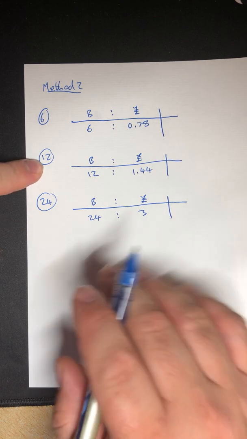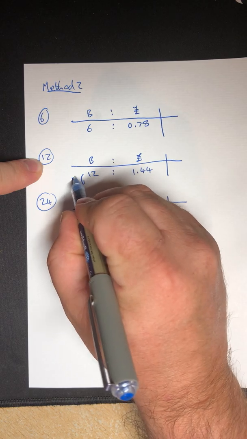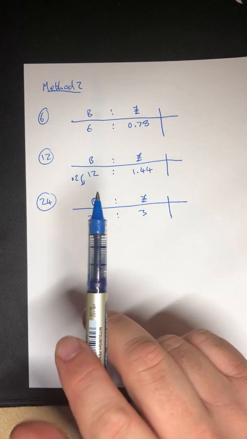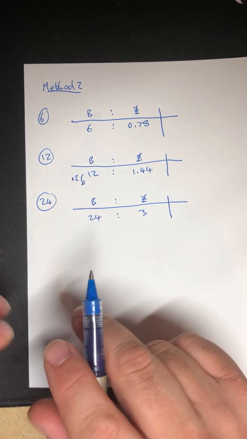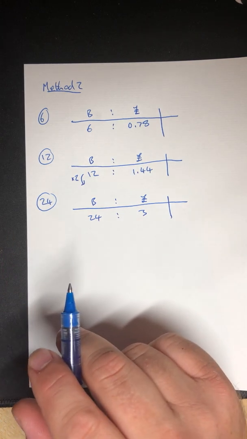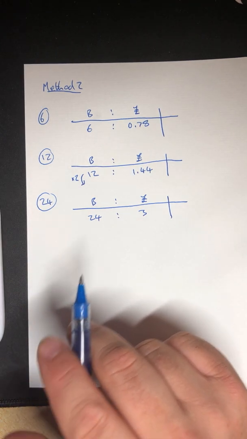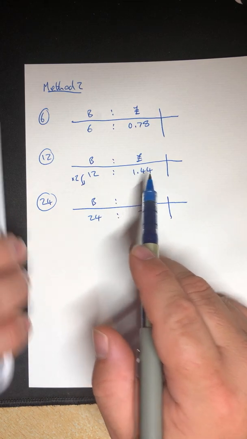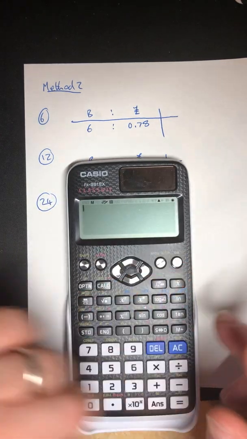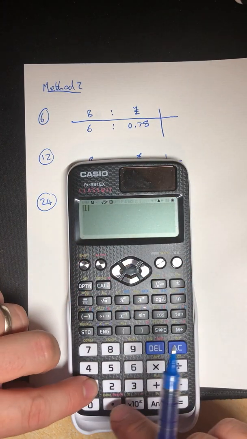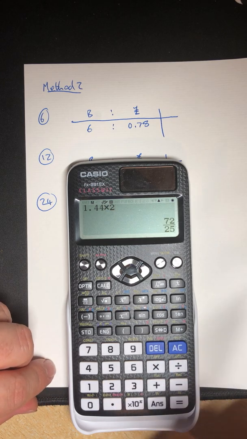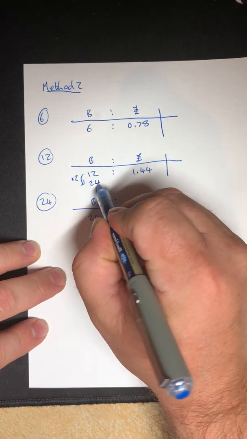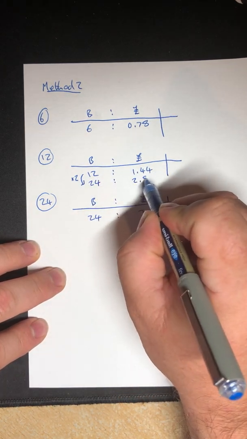This one, if I want to make that 24, I'd need to double it. And that's a little bit easier than what we were doing before, isn't it? We were dividing values by 6 and 12. Perhaps doubling is a little bit easier, so you might choose this method instead. So I want to know what 2 lots of this pack is. So 1.44 times 2. Don't really need a calculator for that, but for consistency I'm going to use it. 1.44 times 2 is £2.88. So 24 buns is £2.88.